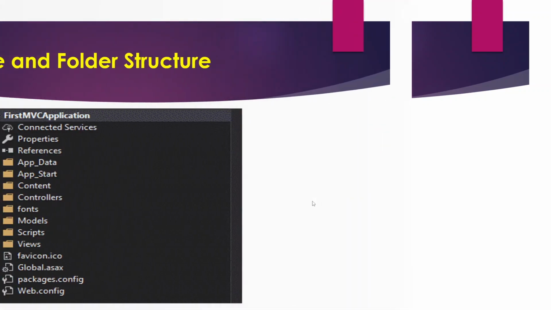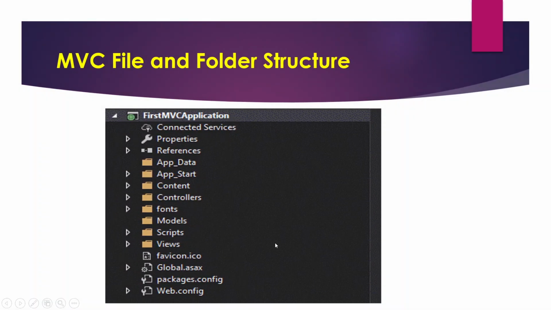Now after creating my first MVC project, the folder structure looks like this. We have different types of folders in MVC, like App_Data, App_Start, Content, Controllers, Fonts, Models, Scripts, and Views.